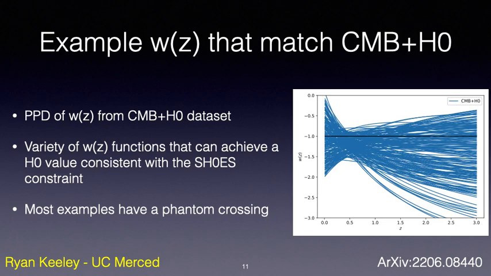Here we see another way to show the flexibility of the Chebyshev parameterization. The blue curves here are w of z functions drawn from the posterior of the Chebyshev parameterization constrained by the CMB and H0 dataset. The takeaway from this distribution is the variety of w of z functions that can achieve a high H0 value consistent with the SH0ES constraint when you also have the CMB constraint. One additional thing to notice is that most of these have a phantom crossing.